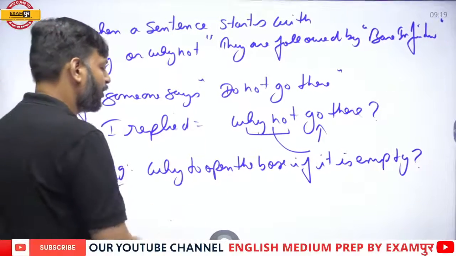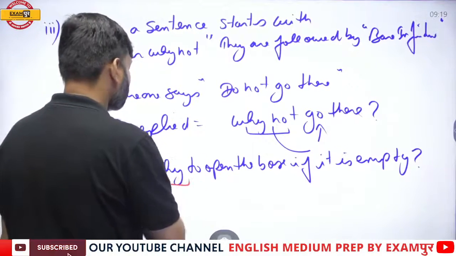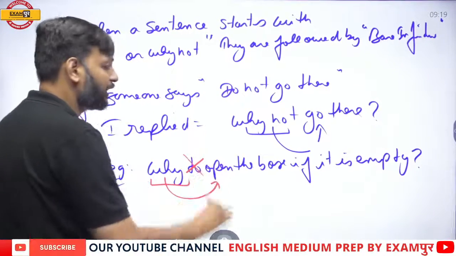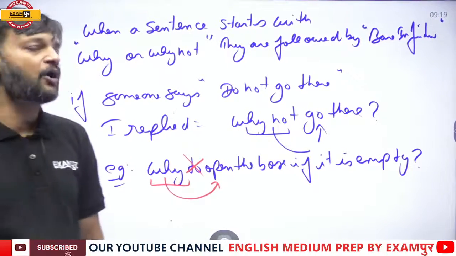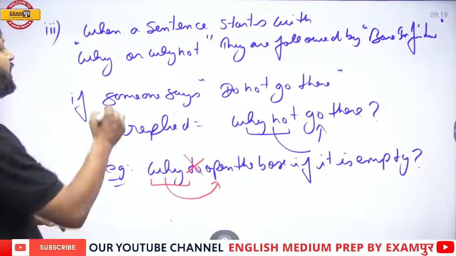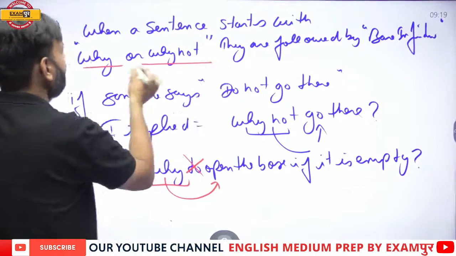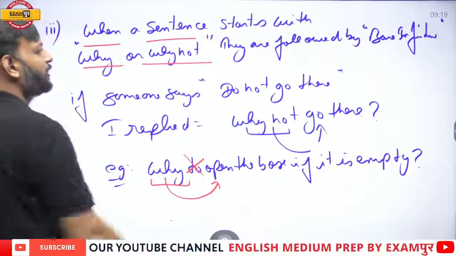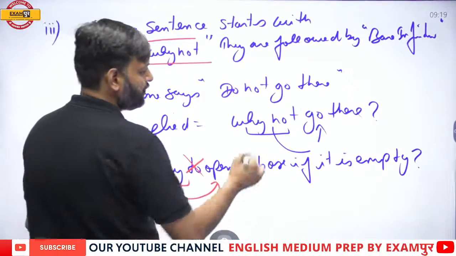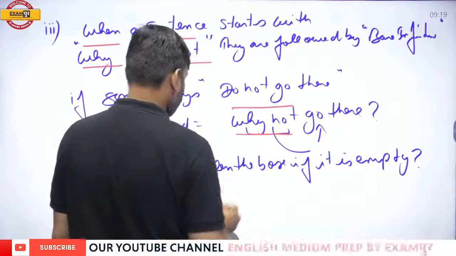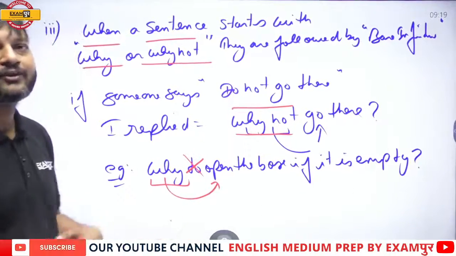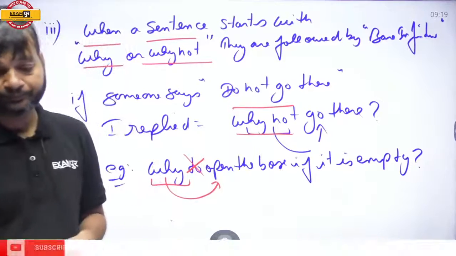So here, this may sound correct, but it is actually wrong, because when a sentence starts with a WH word followed by a verb, we have to use bare infinitive. We cannot use to here. So why open the box if it is empty would be the correct answer. So when a sentence starts with why or why not, they are followed by bare infinitive and not full infinitive. As you can see here, why not is followed by bare infinitive, and here when we wrote to, it is absolutely wrong and it has to be removed. Okay.